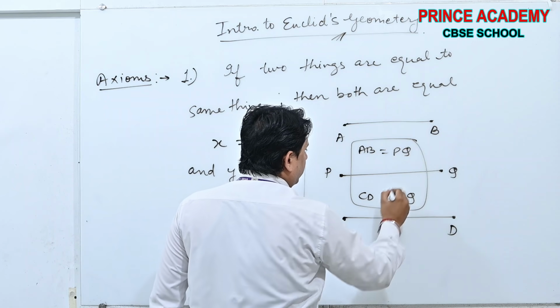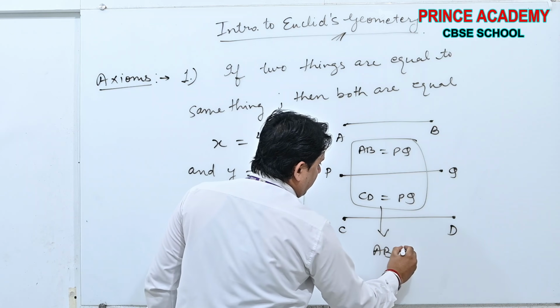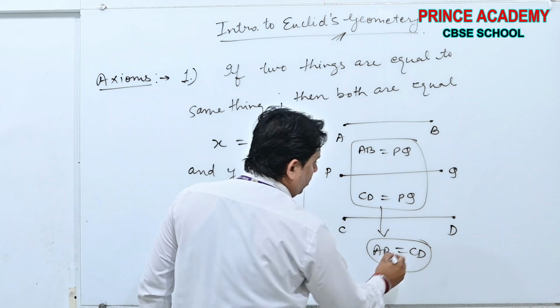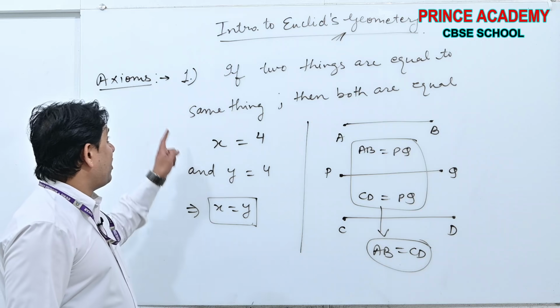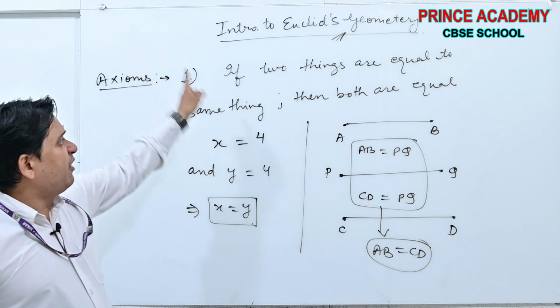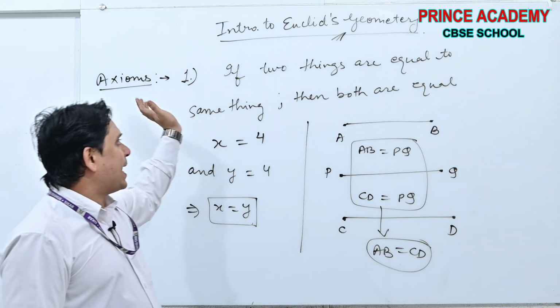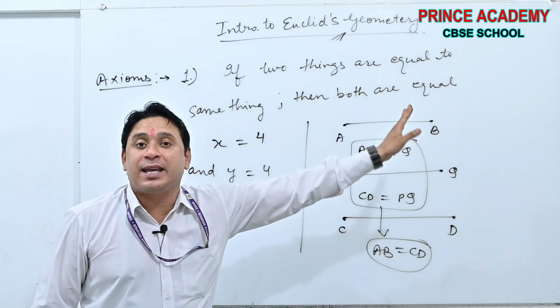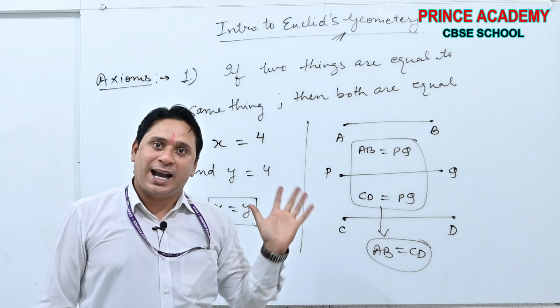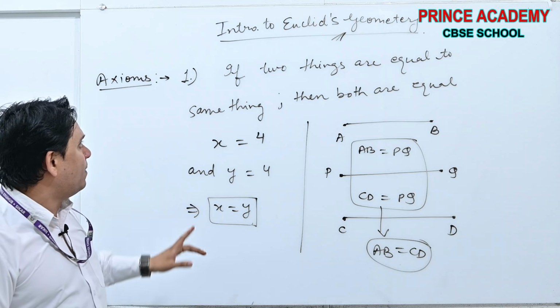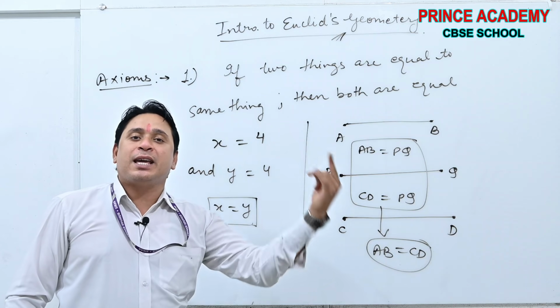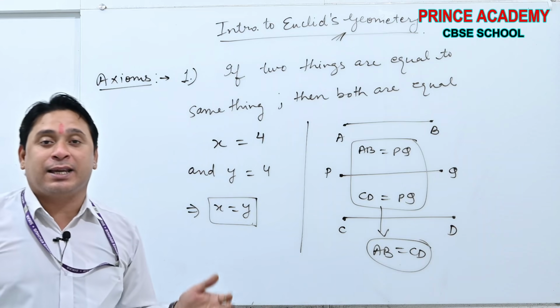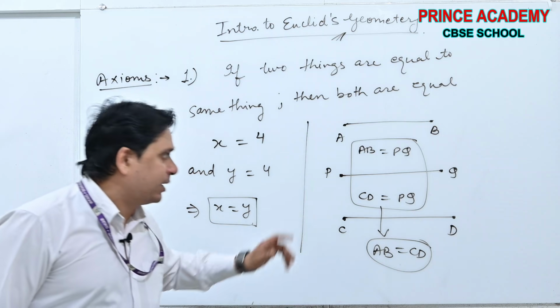From these both, can I write AB is equal to CD, yes or no? You got my point? This is the first axiom beta. If two things are equal to the same thing, then both are equal. Okay? I think you got this first axiom. Take the screenshot.